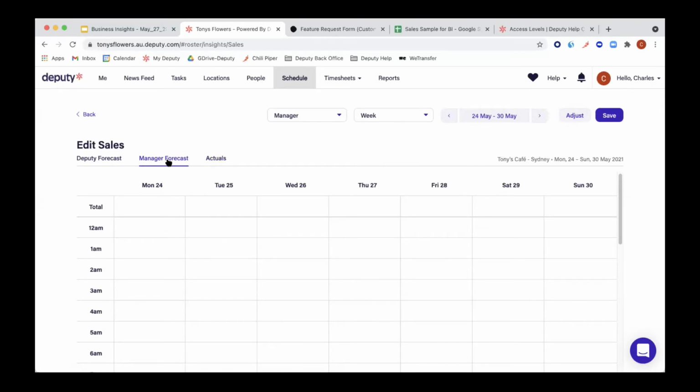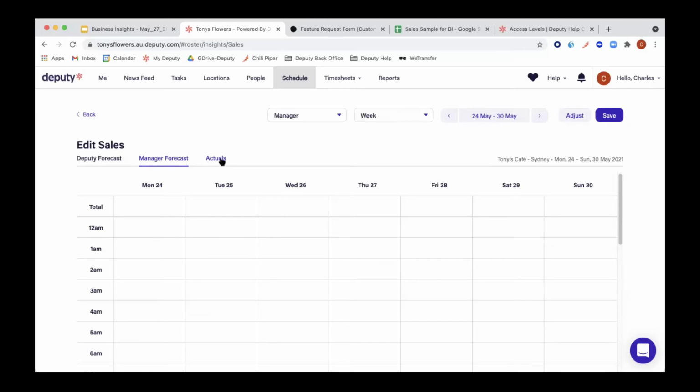A lot of times people overlook this and they just leave it on what it was on by default. Let's say it was on forecast, they then put in the actuals and so on. So make sure, if you are a user that is using sales data input, that you actually use the right one. Obviously, the manager forecast is for forecasting. The actuals are for the actuals.